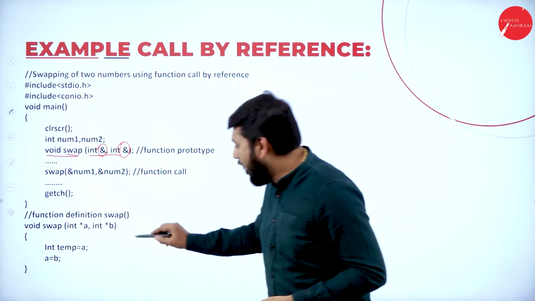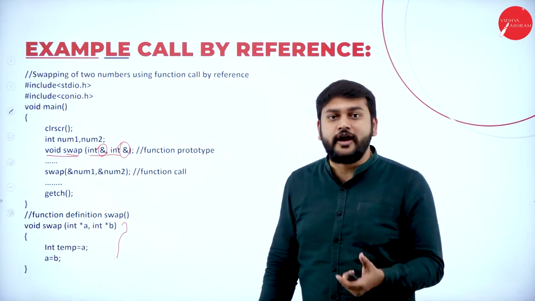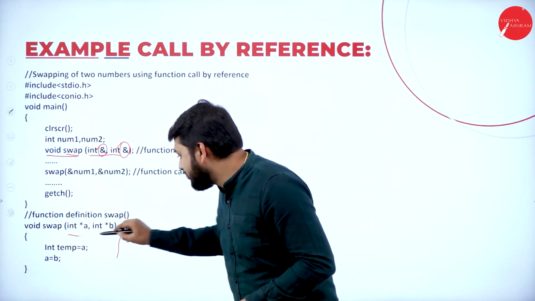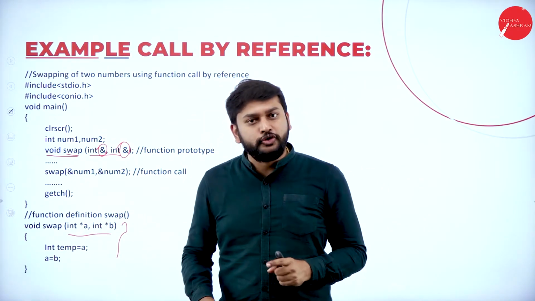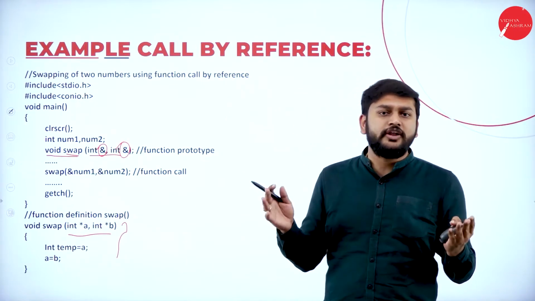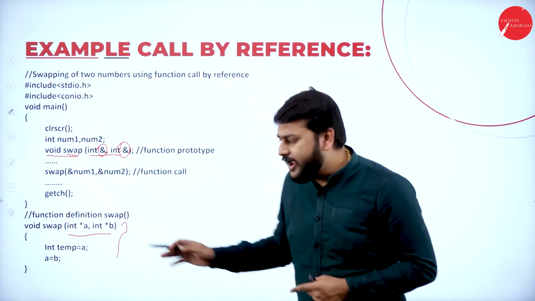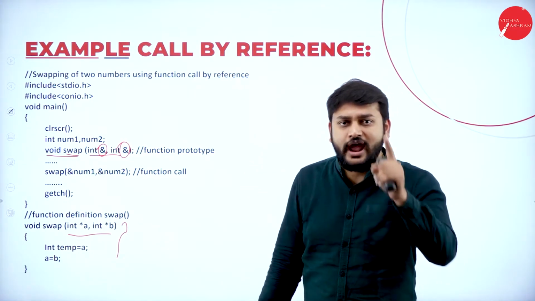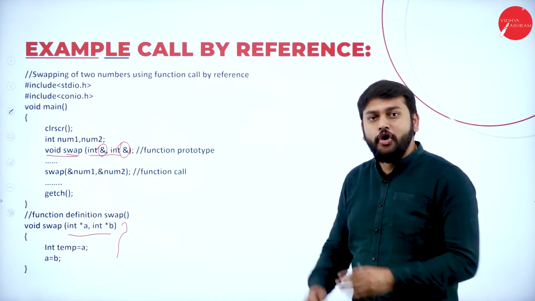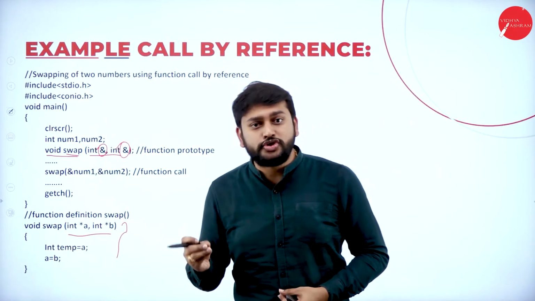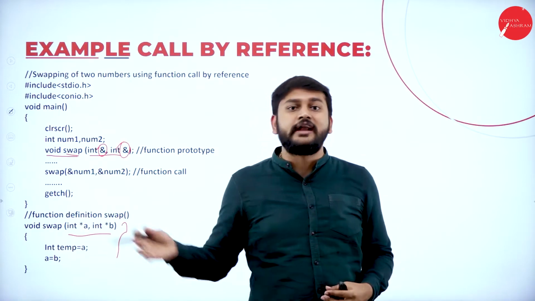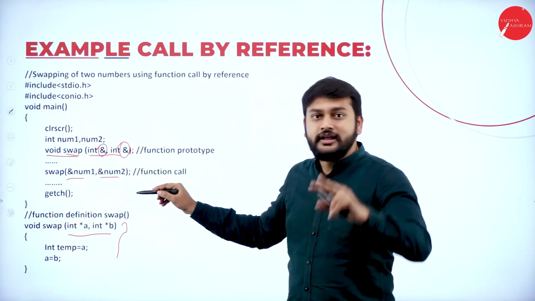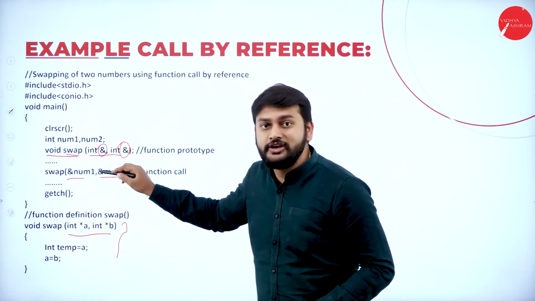So fine. Outside the main function, I have defined the function called swap, which has two parameters. And I want all of you to please observe what kind of parameters I have here. I have two parameters. Both the parameters are of type integer and they are pointers. You all know that a pointer is a variable which holds or can take the address of another variable. So when I'm calling the function, I'm trying to pass the address.